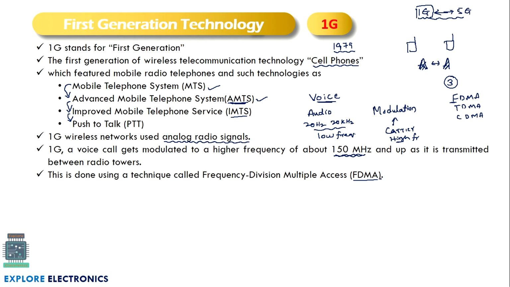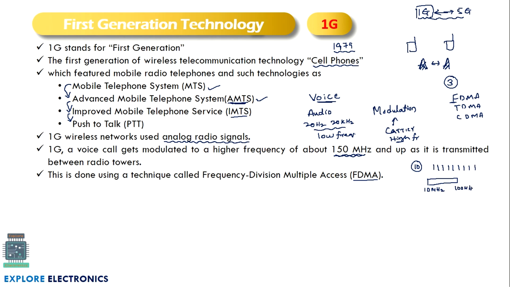In frequency division multiple access, if 10 people need to establish a call, 10 frequencies are going to be allocated. These 10 frequencies are different from one person to another person. This is called frequency division. We will have a bandwidth of, say, 10 MHz to 100 MHz.